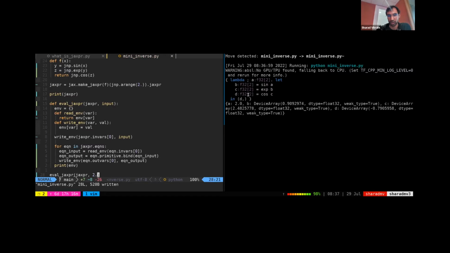All right, yeah, looks like it worked. You can see here that we print out a dictionary. A is set to 2, which is our initial value. B has this value, which is essentially the sine of A, and then C and D, et cetera, have all our values. So the last thing we need to do is return the output of the Jaxpr.